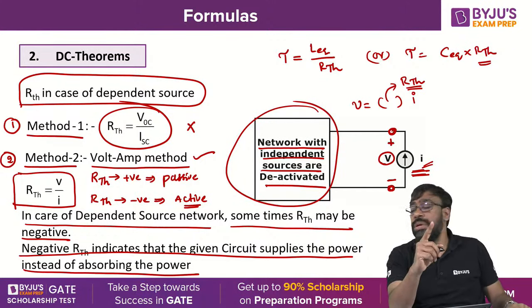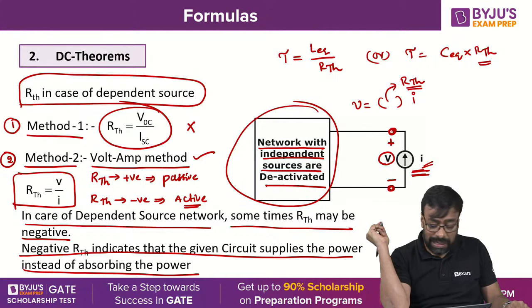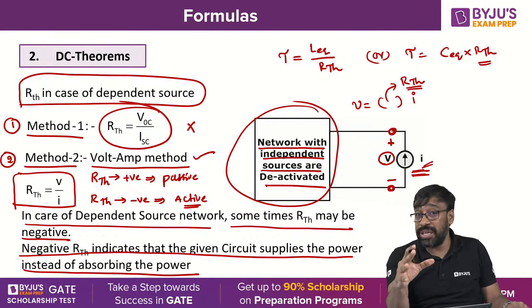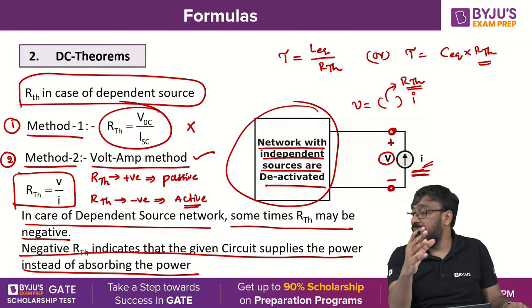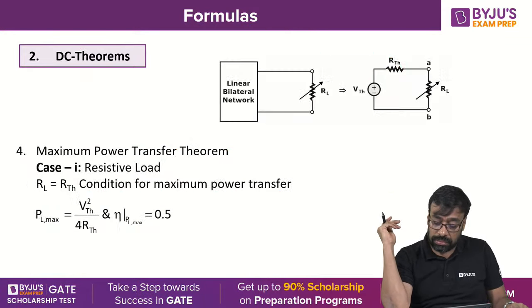Is it clear, all of you? Please respond in the comment box, all of you. I think you are active, right? Hope you are following this. Please respond quickly. This concept, did you find anywhere? Have you heard about the RTH positive and negative values and the interpretation of negative and positive values of RTH? Have you heard anything about it? All of you, please let me know.